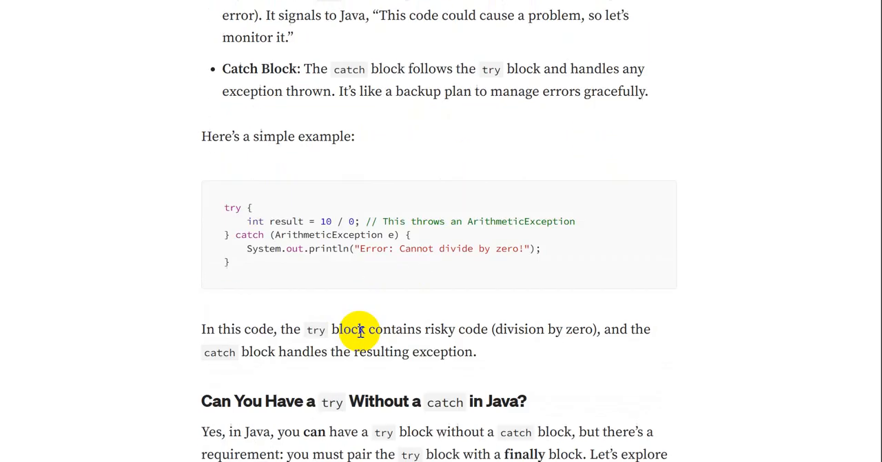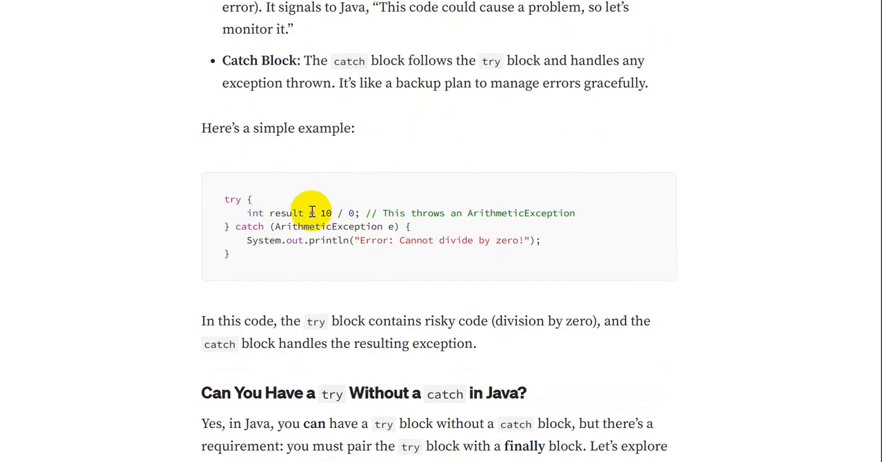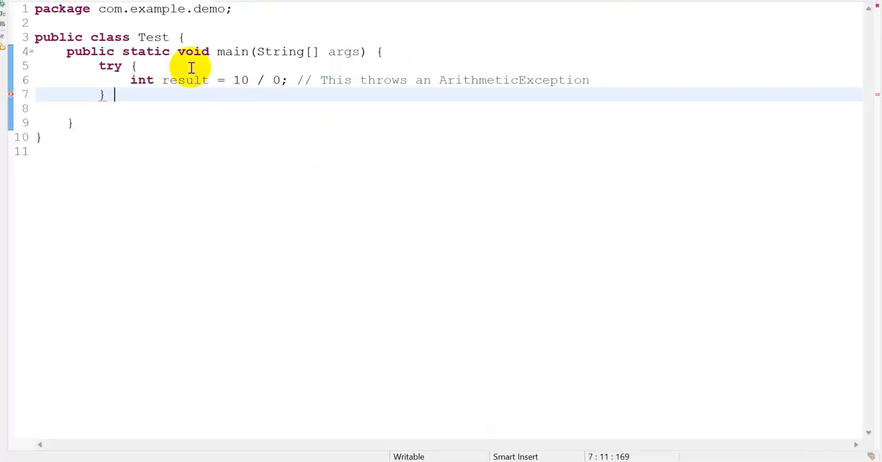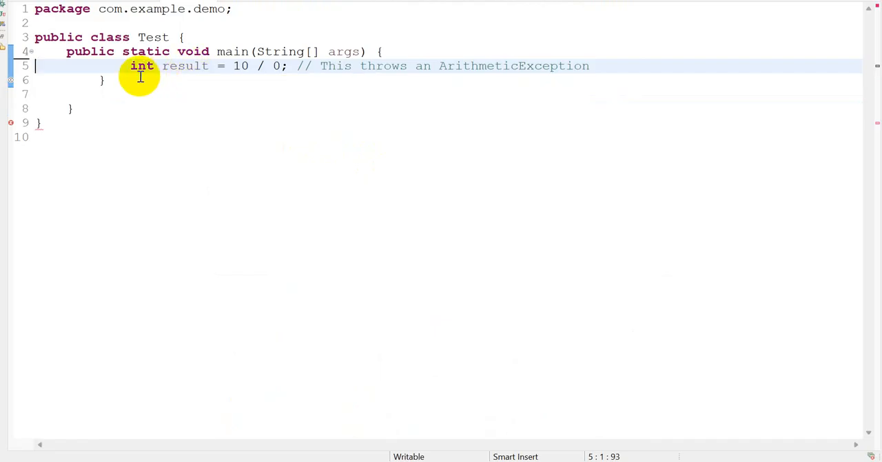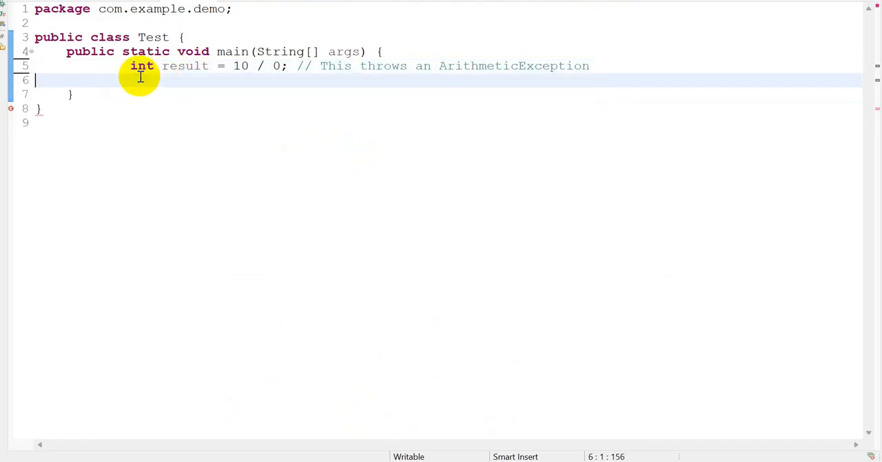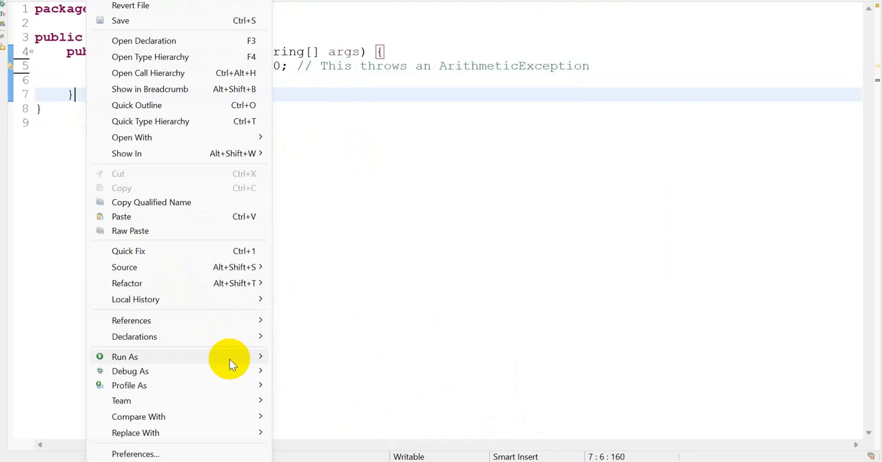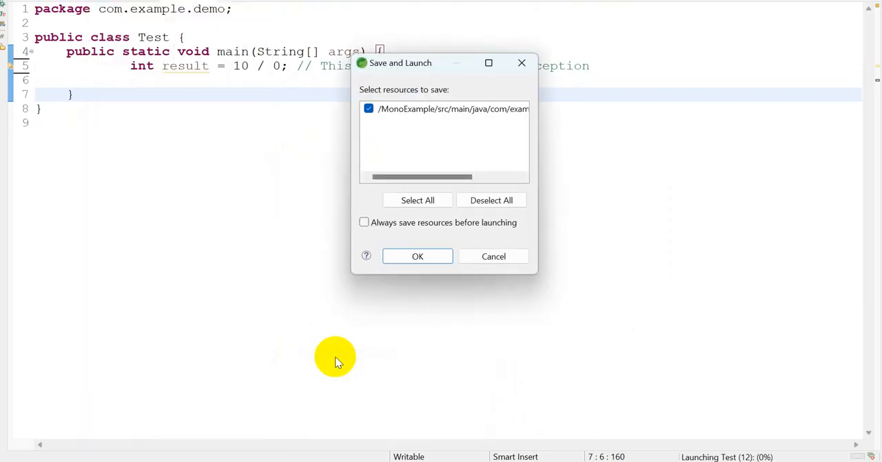Let's see an example. We have code where we are dividing 10 by 0, so it will throw an error. Now we want to handle this error. What we can do is write this code inside a try block and use a catch block to handle it. So let's go to the IDE and see that. Here I'll divide 10 by 0, and if I run this as a Java application, we'll get an error.